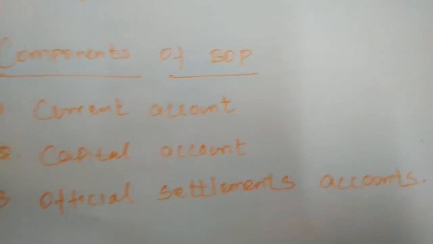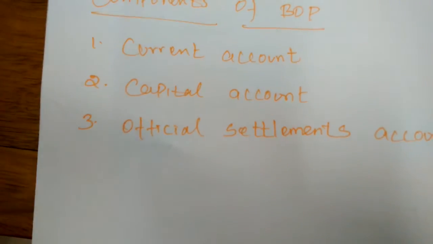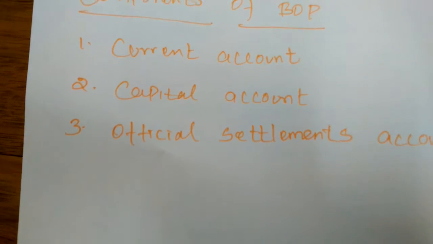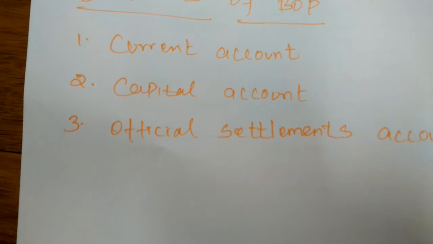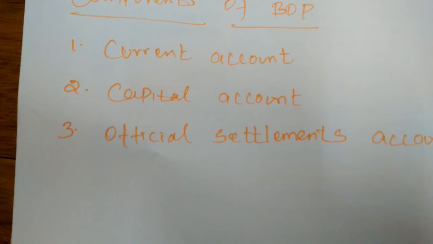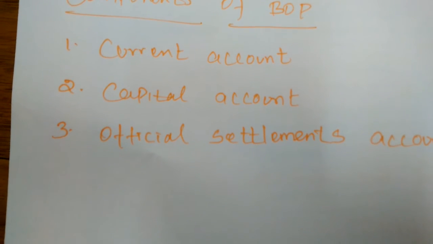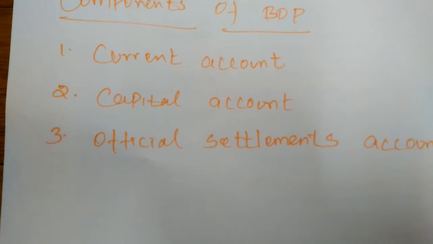Next, the capital account. The financial transactions consisting of direct investment and purchases of interest-bearing financial instruments, non-interest-bearing demand deposits and gold fall under the capital account.